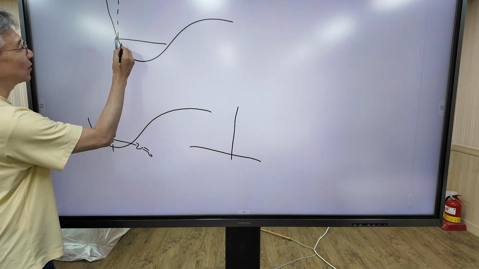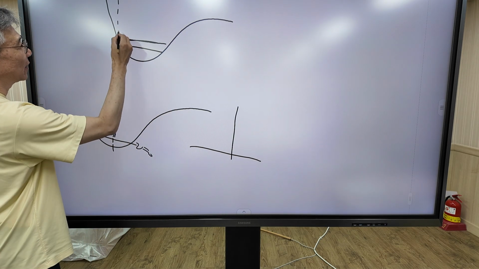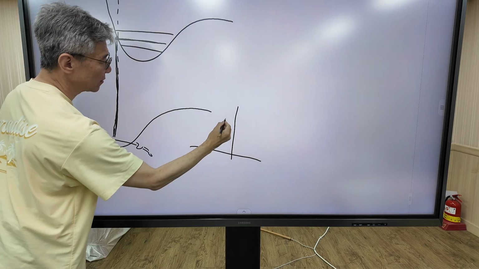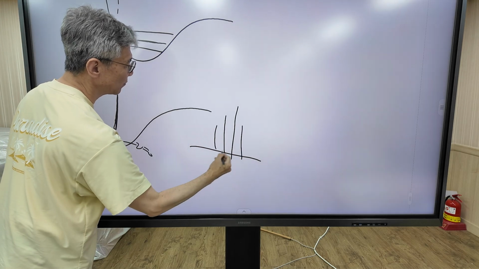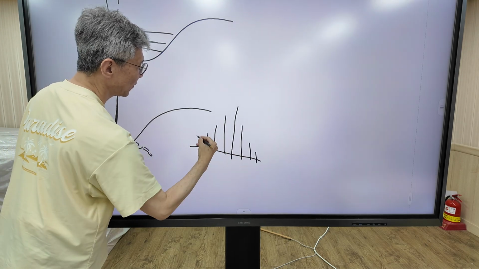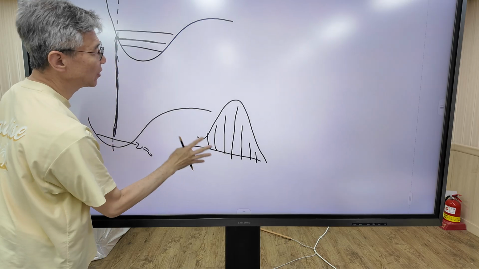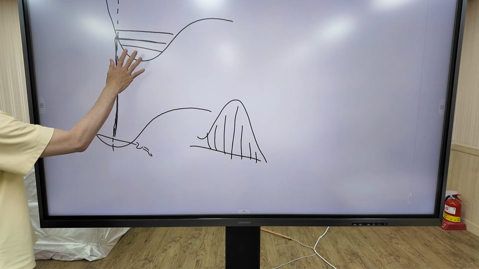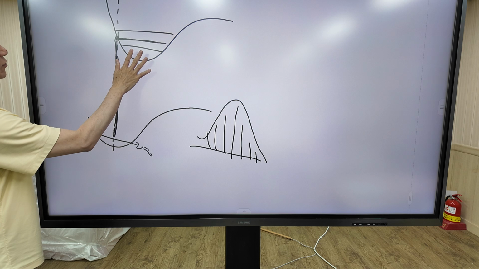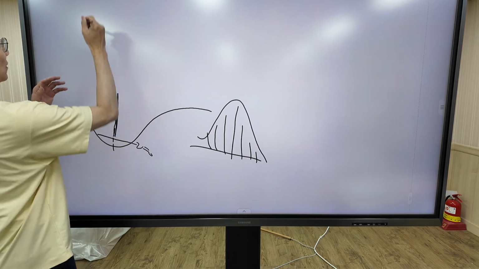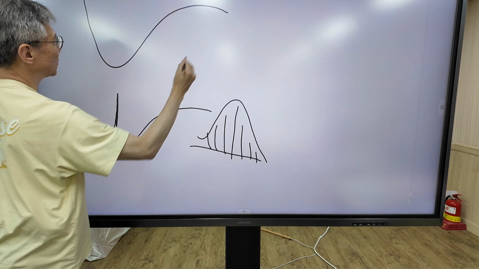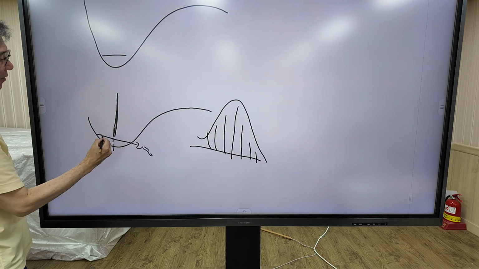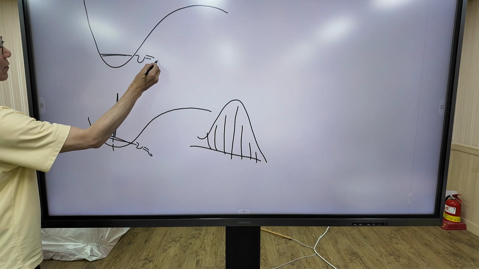And for transitions below this level and higher than this level, the intensity becomes progressively weaker. So we obtain a bell-shaped spectral band. But when the potential energy curve does not shift, the most intense transition comes from V equals 0 to V equals 0.